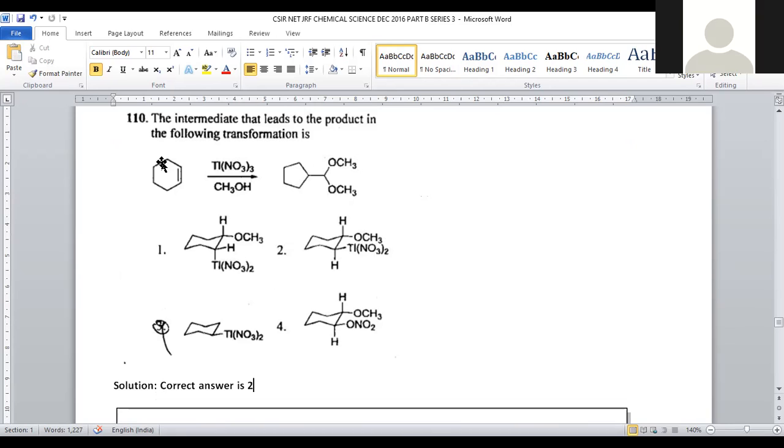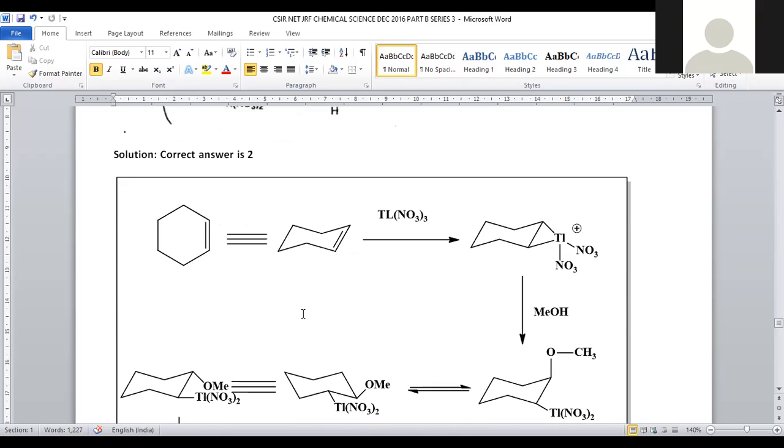Initially, the ring is 6-membered. After the transformation, it turned into a 5-membered ring system. So, descending the size, right? Then what will be the intermediate? How did the mechanism proceed? If we see the entire mechanism, then it is very clear to understand the reaction intermediate involved. Let us see the mechanism of the reaction.